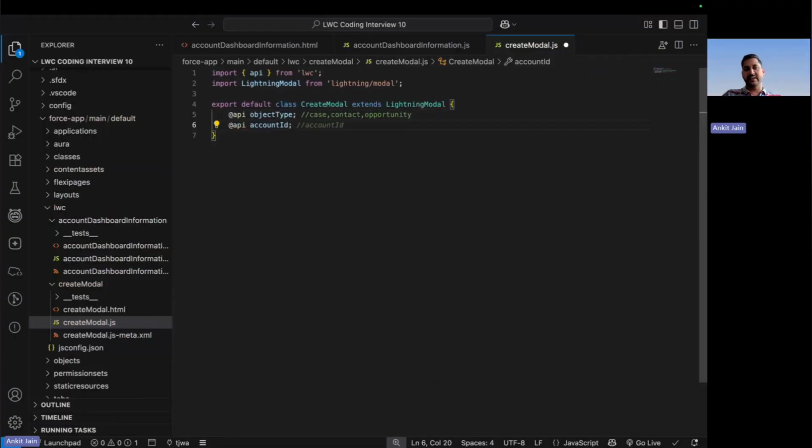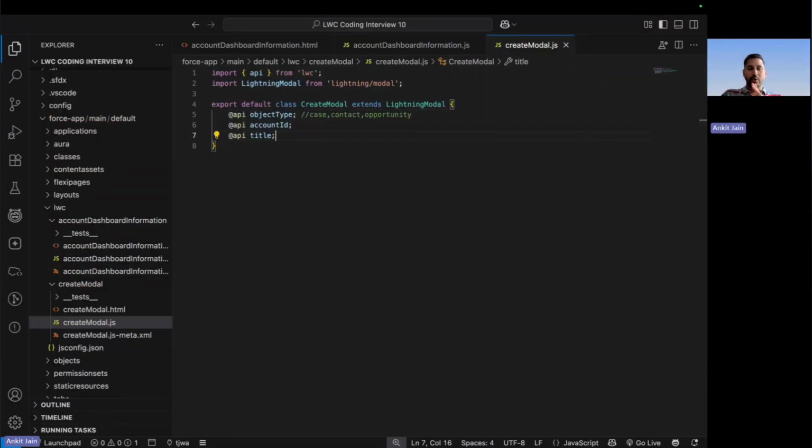So this is another thing that I am accepting. One more thing, again, in case you want to pass or generate it dynamically, it's completely up to you. That is the header of the modal. Let me also populate the API, header or title. These are the three things that I am accepting to display the modal.